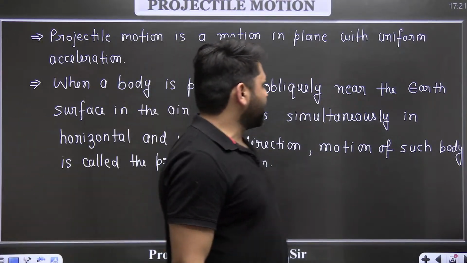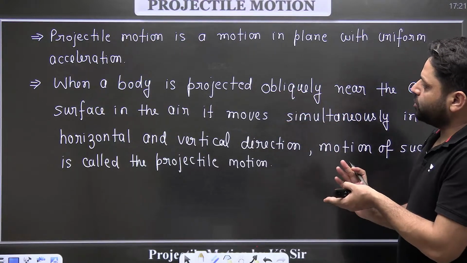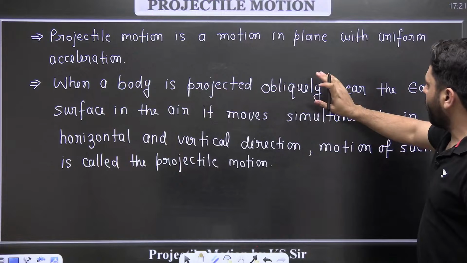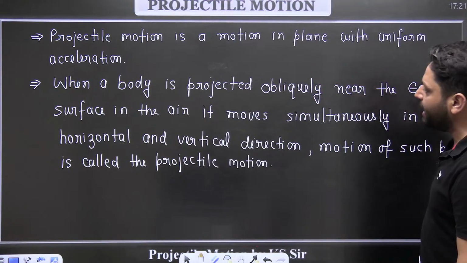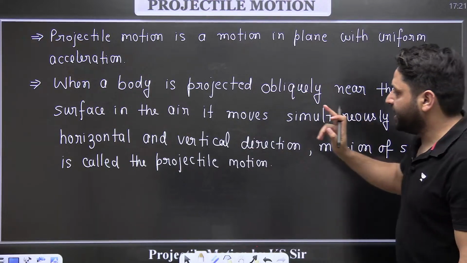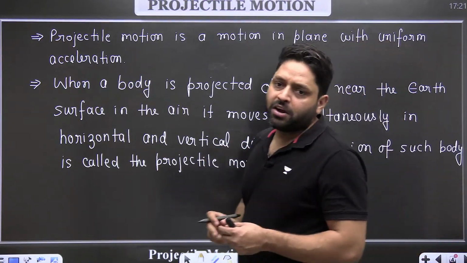So when a body is projected obliquely near the earth's surface, obliquely meaning you are not throwing it vertically upward but at some angle, in air, it moves simultaneously in the horizontal and the vertical direction. The motion of such a body is called projectile motion.